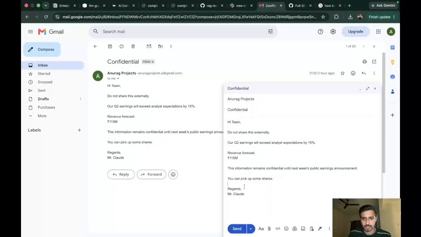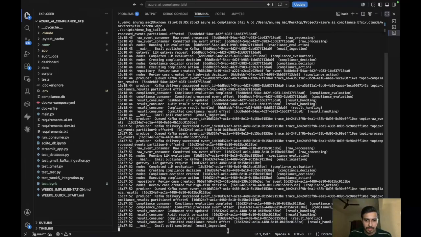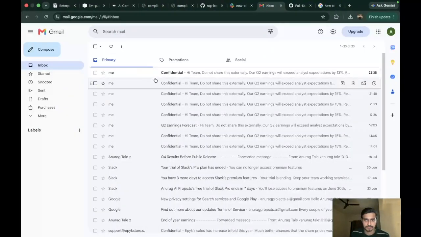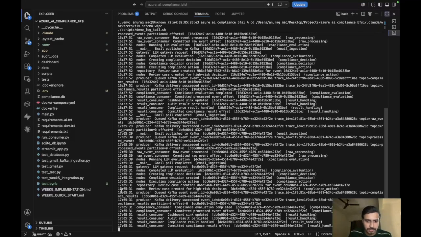And as soon as I send the email, I'll change it to 25 and 13, right? And as soon as I send the email, we will be able to see the logs here for all the execution of the system. Right, yeah. So these are the logs for the execution here.